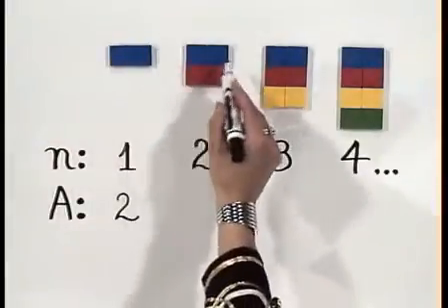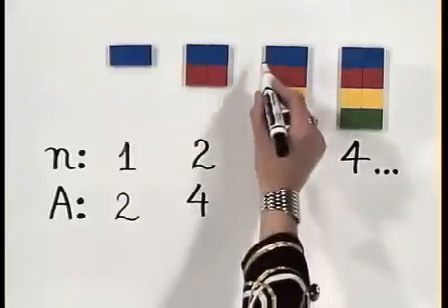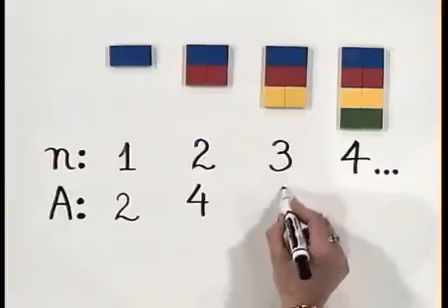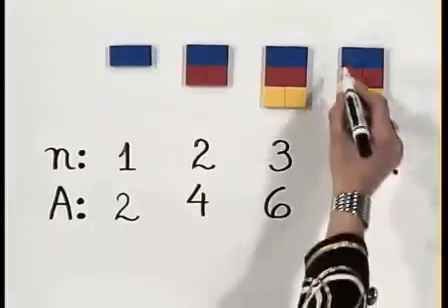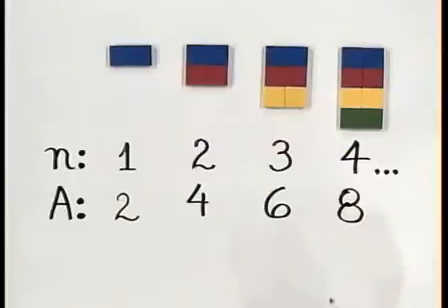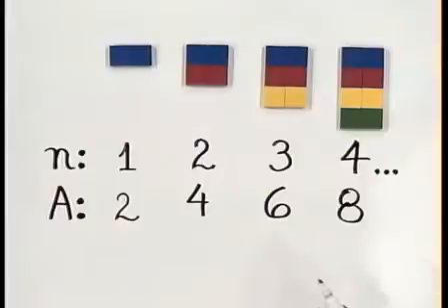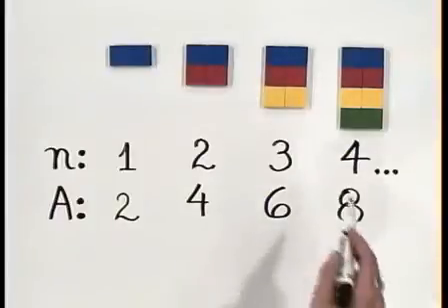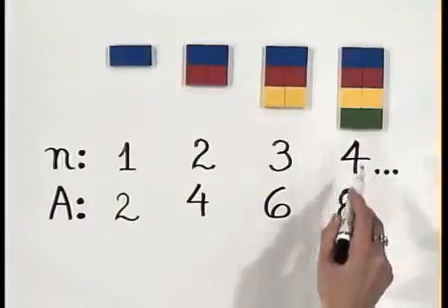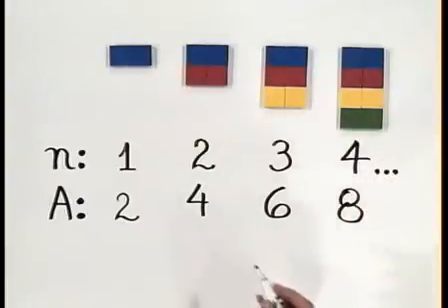If one of these right here is 1 square unit, then the first figure is 2. The second is 2 groups of 2 or 4. The third is 2, 4, and 6. And the fourth is 2, 4, 6, 8. Well, that's by counting them. We're in algebra here, so we want to try to come up with a formula that could give us the 10th or 15th or 100th figure with a simple formula.